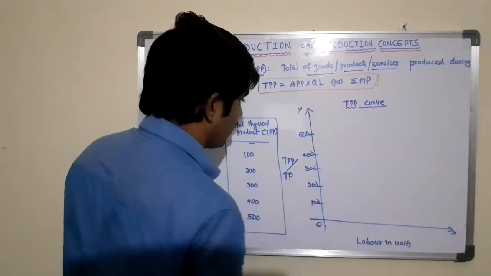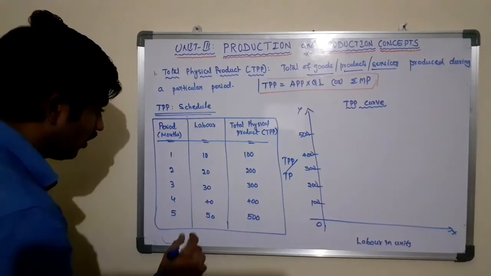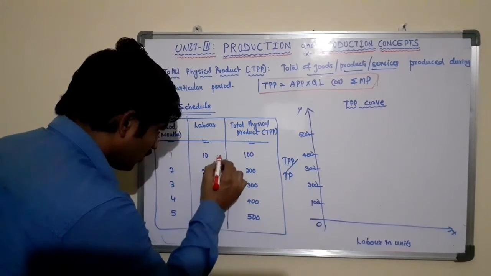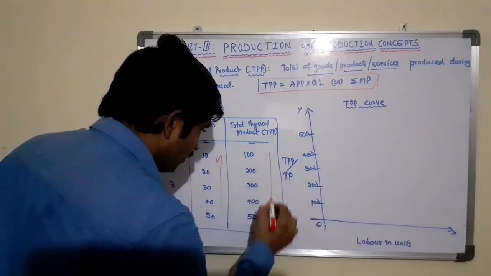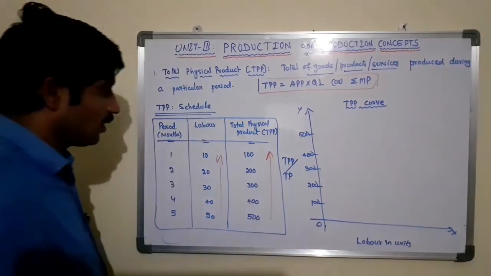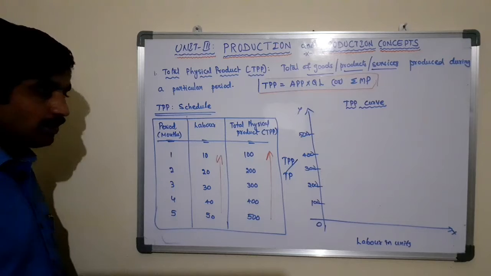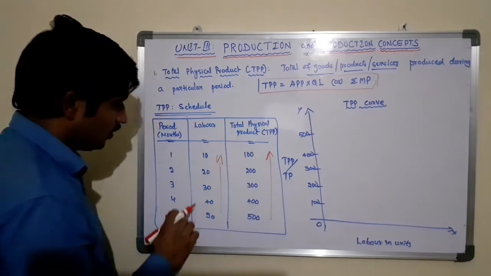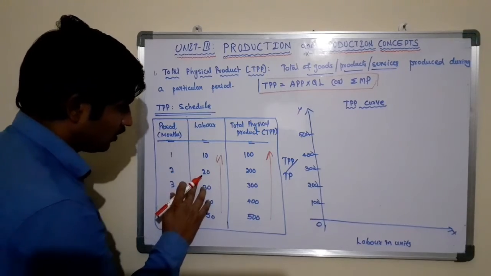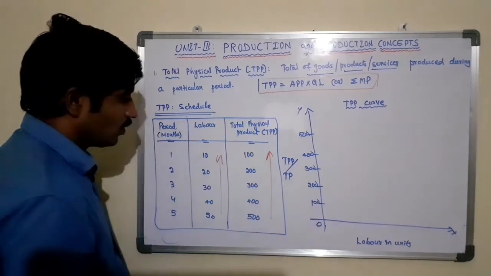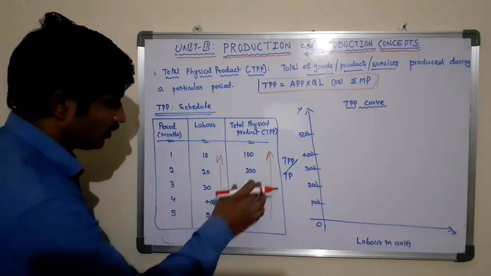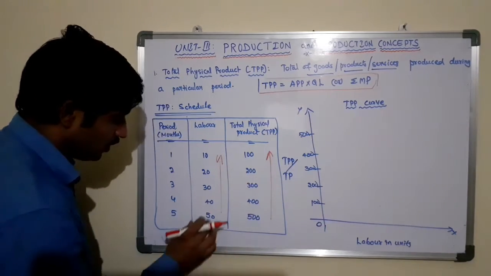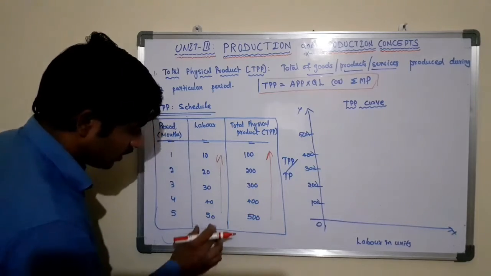This is y-axis. So here as you are increasing the labor in units, proportionately the total production also increases in the corresponding period 1, 2, 3, 4, 5. At 10 labor, 100 units; 20 labor, 200 units; 30 labor, 300 units; 40 labor, 400 units;